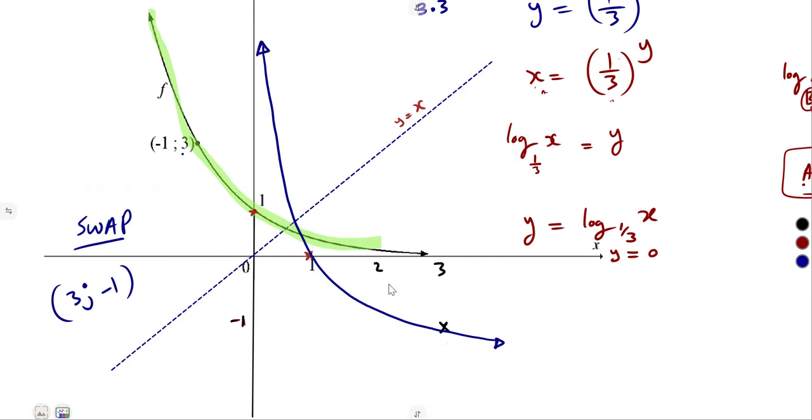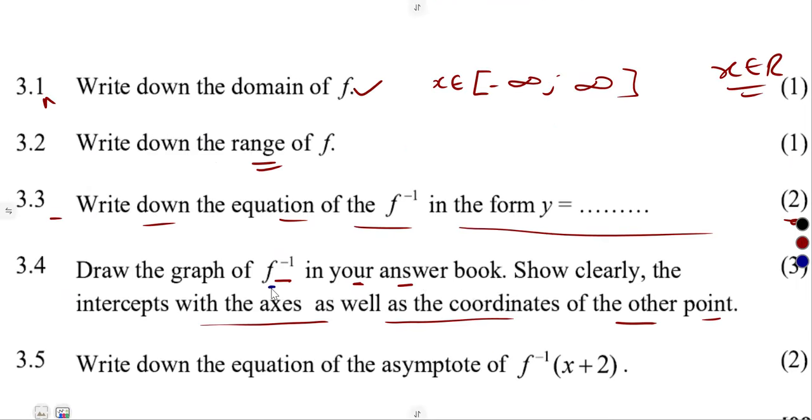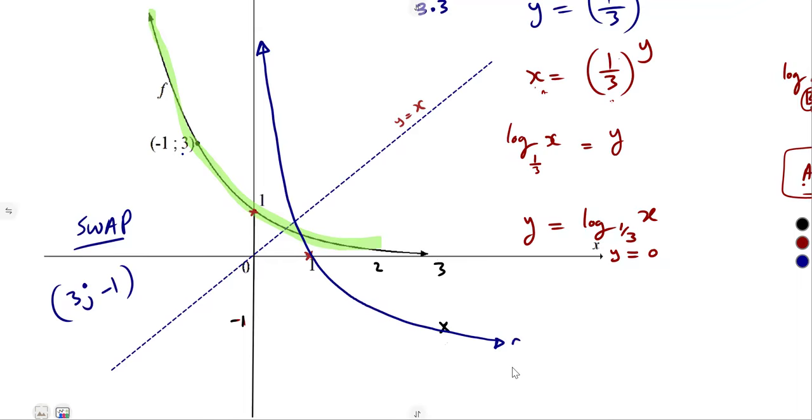So this is a reflection in the line y is equal to x. So that's the log. Remember, they just said the inverse of f, all right? So let's just put this one as the inverse of f like that. Okay, so they can ask these questions. They can ask these questions, guys.